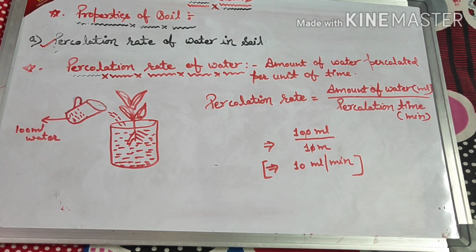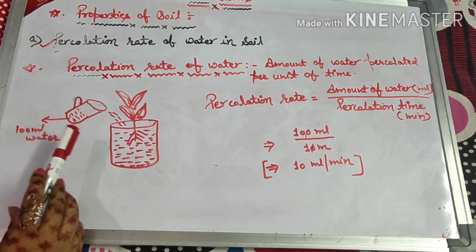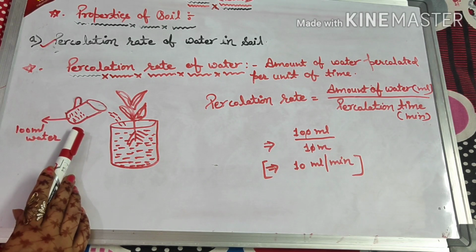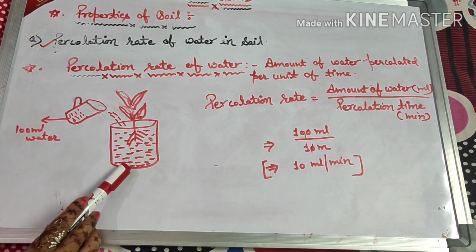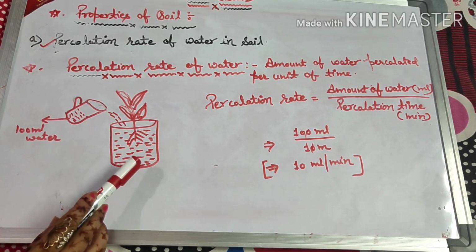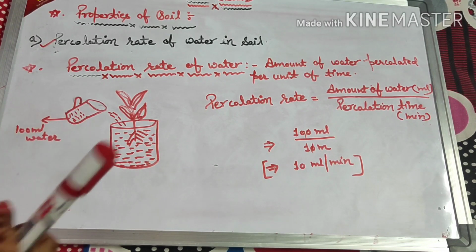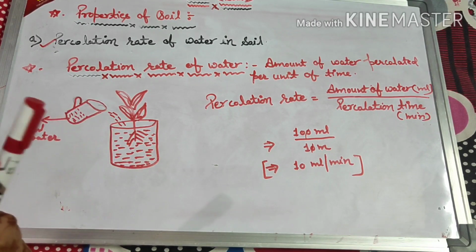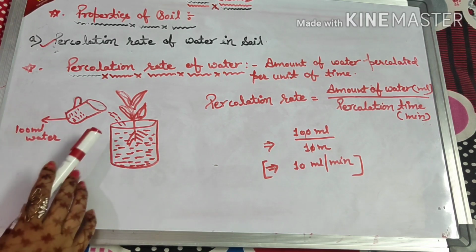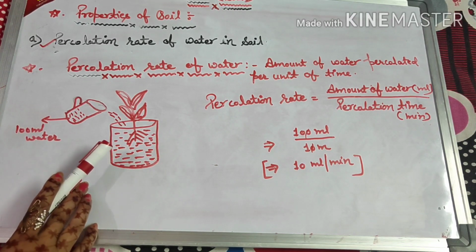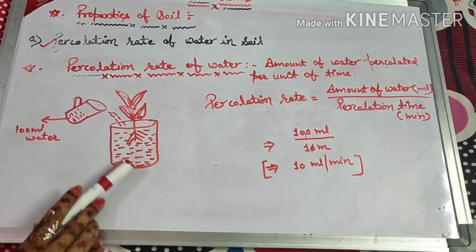Let's suppose you have taken 100 milliliters of water in this tumbler, and then you pour the entire 100 milliliters of water into this flower pot. Then you just wait for some time. You will see the entire water which is visible above gets inside.